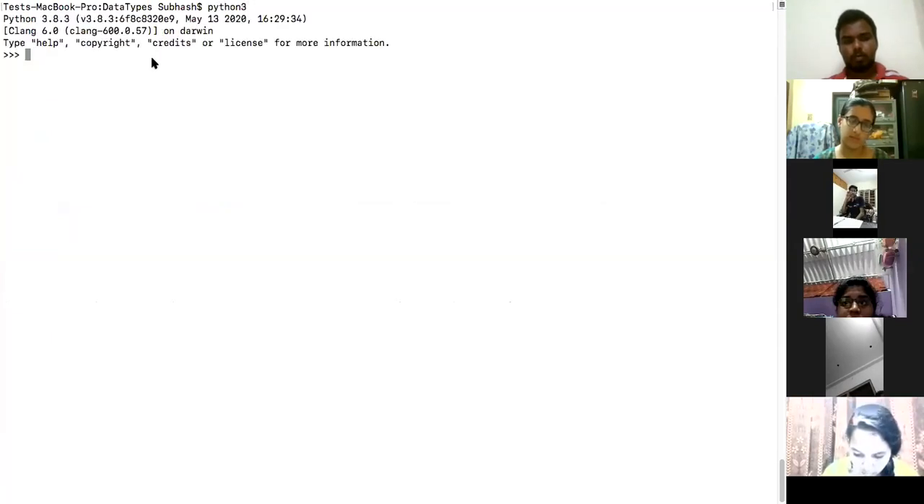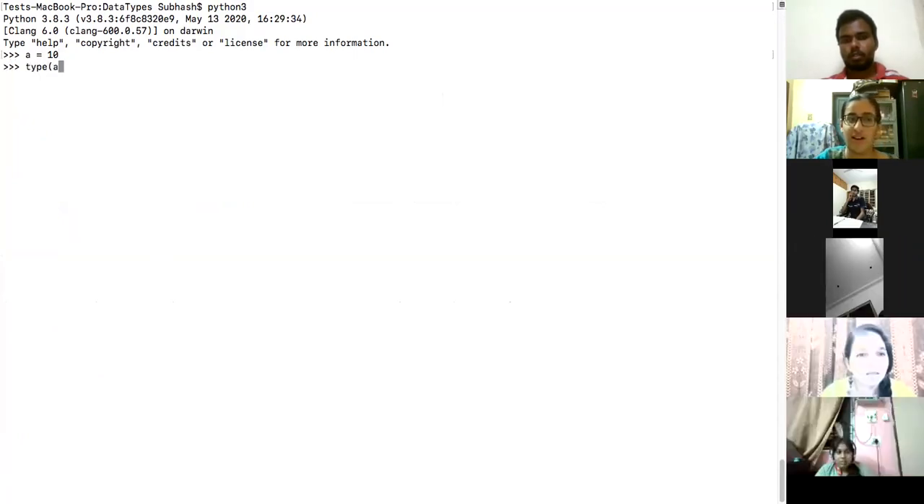Okay, let me show that to you practically. Right now, a is equal to 10. Akshata, can you tell me what is the type of a? Integer. How do you know? Because 10 looks like an integer, isn't it? Yes. So there is a function type which says what is the type of a.